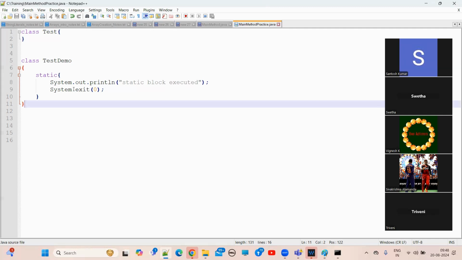What is your answer? After 1.6? No, until 1.6 right now. Right now means what? No one is using 1.6, right? Everyone is using JDK 11 now. JDK 11, most of the people are using. What is the main answer?